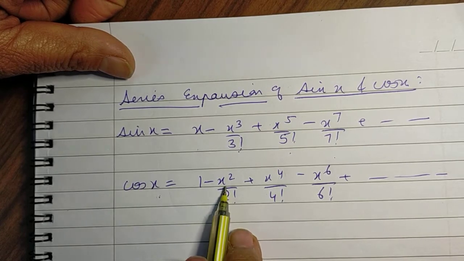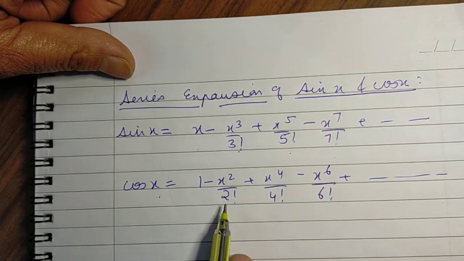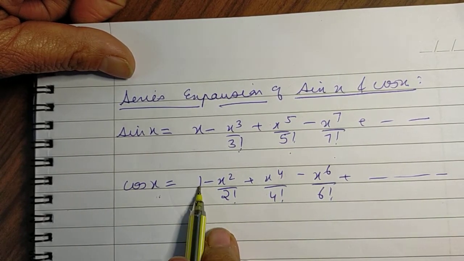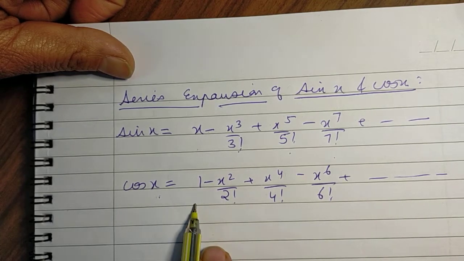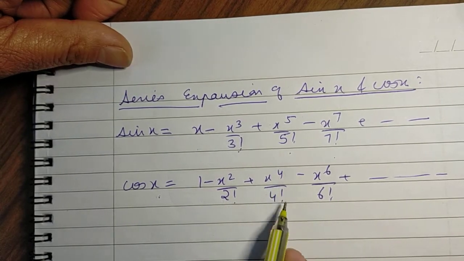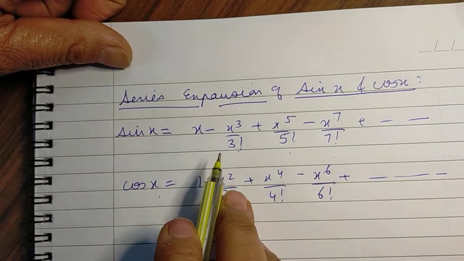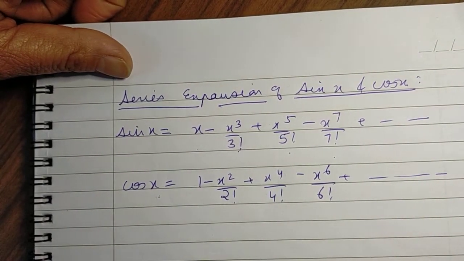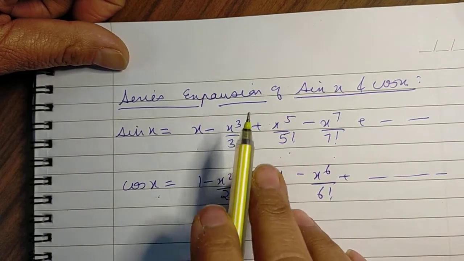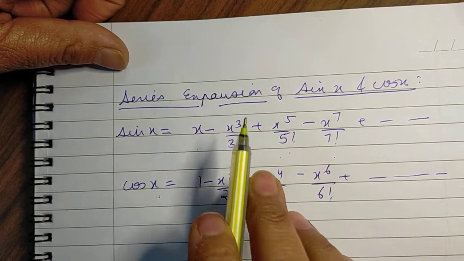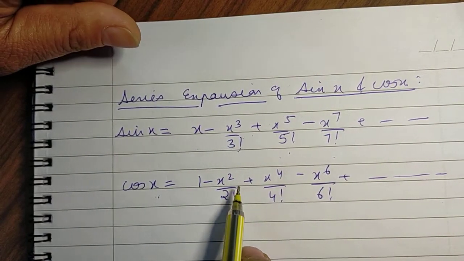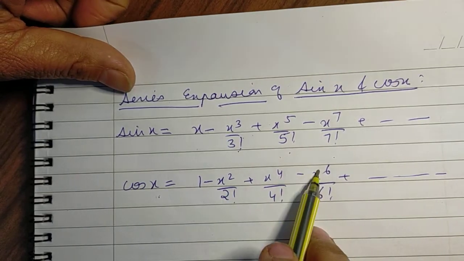Similarly, x square over 2 factorial, and this 1 can be written as x raised to power 0 upon 0 factorial, x raised to power 4 over 4 factorial, and so on. So first thing to be kept in mind is that each term is such that whatever is the power of x, the same is the factorial in the denominator.